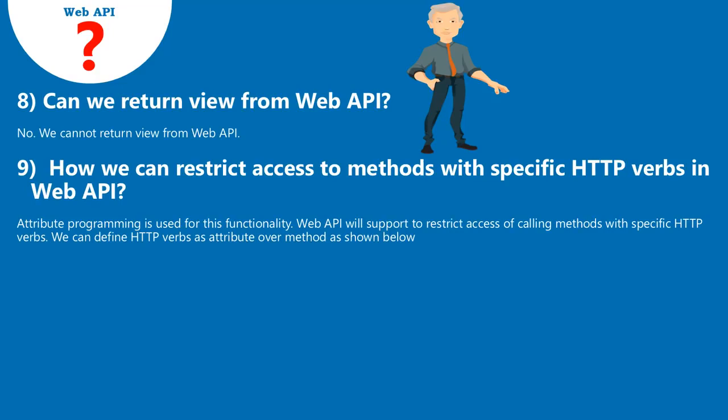9. How can we restrict access to methods with specific HTTP verbs in Web API? Attribute programming is used for this functionality. Web API supports restricting access to calling methods with specific HTTP verbs. We can define HTTP verbs as an attribute over the method as shown below.